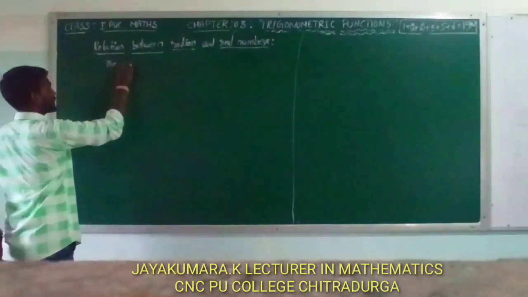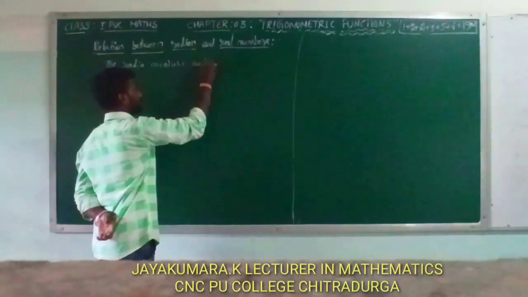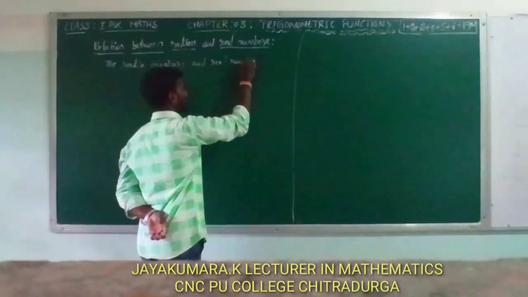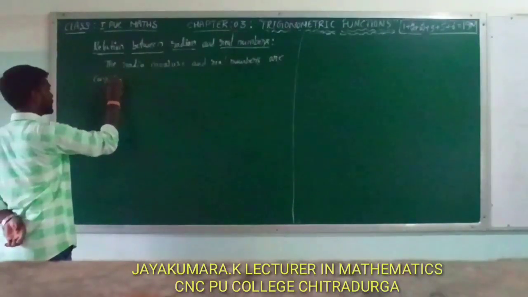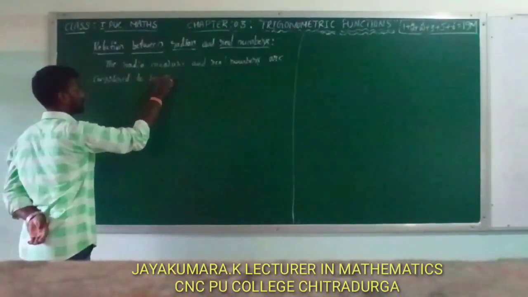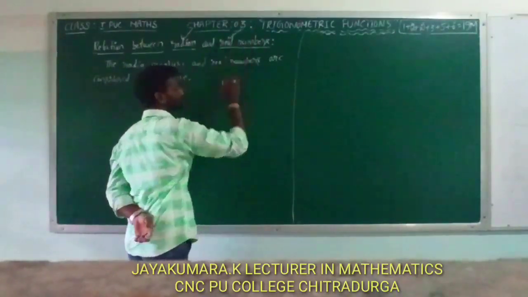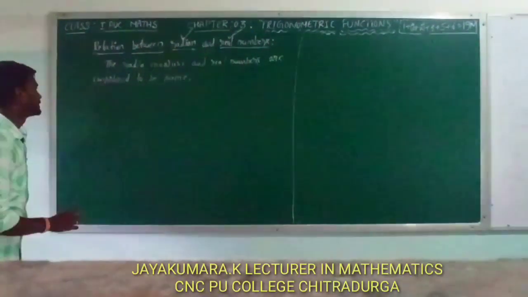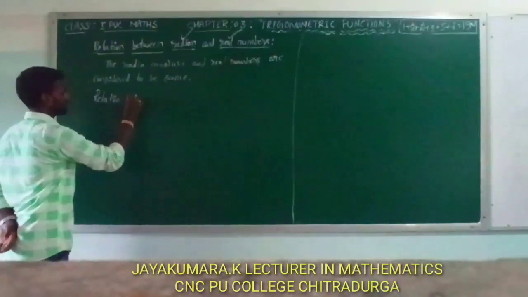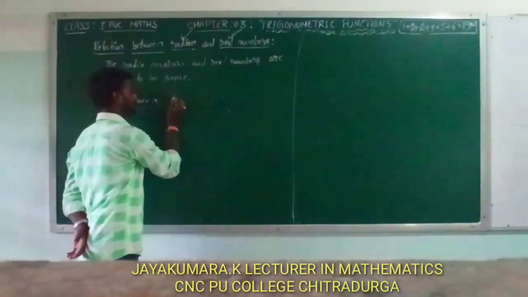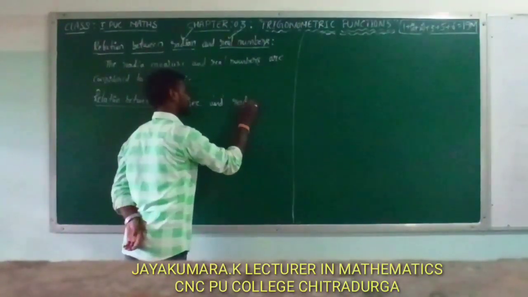The radian measure and real numbers are considered to be same. That means we consider the radian measure and real numbers as the same. Okay, next, second relation between degree and radian.